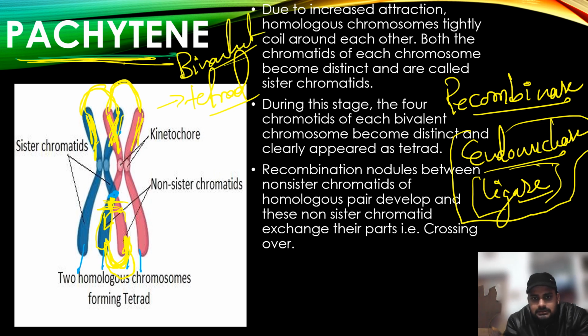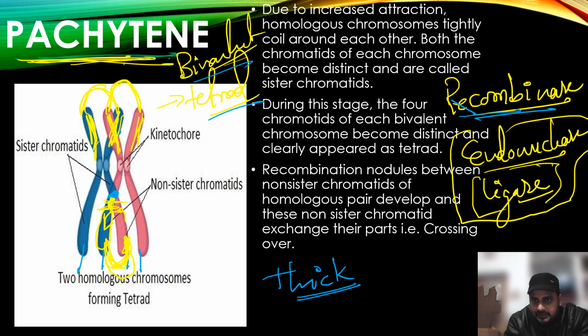So the crossing over or the exchange occurs during pachytene. In this stage the chromosome is thick. So note it. What can be noted from pachytene? That bivalent and tetrad are very distinct. Recombination nodule develops and crossing over takes place during pachytene with the help of the recombinase enzyme, that is endonuclease plus ligase. That's it.